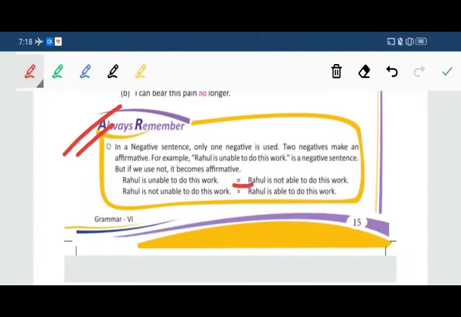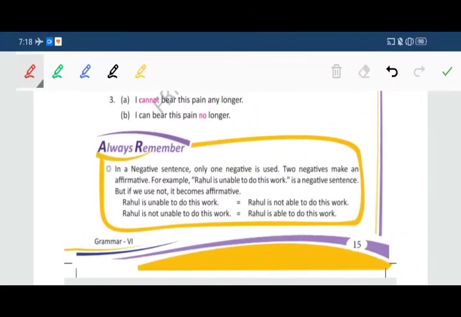But if we use not, it becomes affirmative. Rahul is unable to do this work. Rahul is not able to do this work. What is that equal to in another way? Rahul is able to do this work. Read once again properly. You understood what I mean to say here.